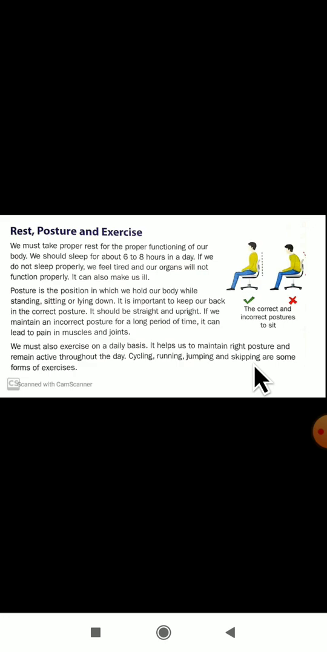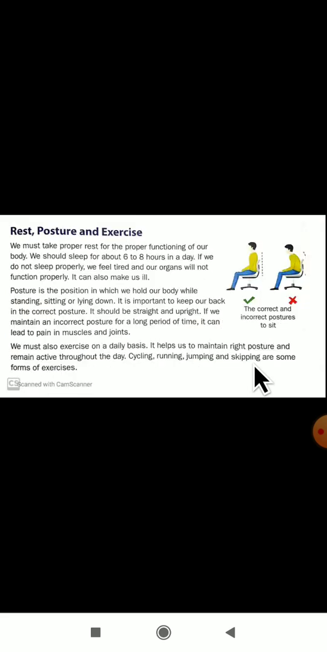Which are the forms of exercise? Cycling, running, jumping, skipping. These are some forms of exercise. At last, we have studied about food preservation. Yes, dear students, which are the methods of food preservation? Can you tell? Which are the different ways from which we can preserve the food?